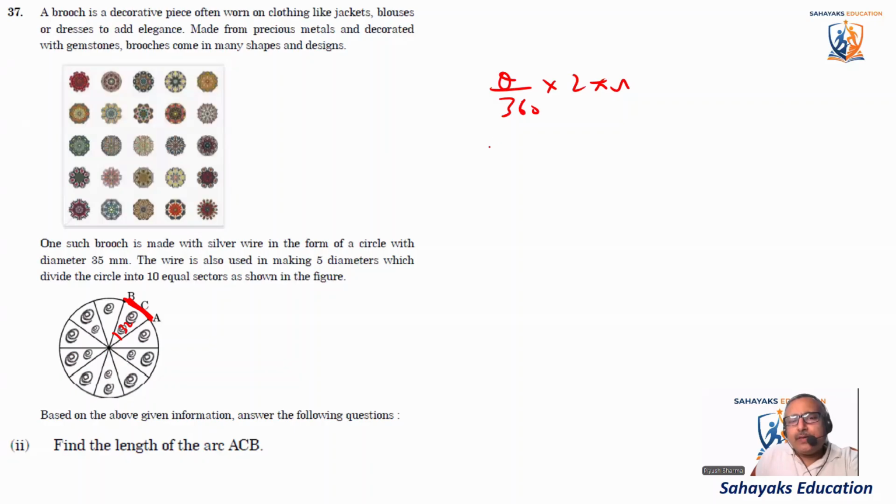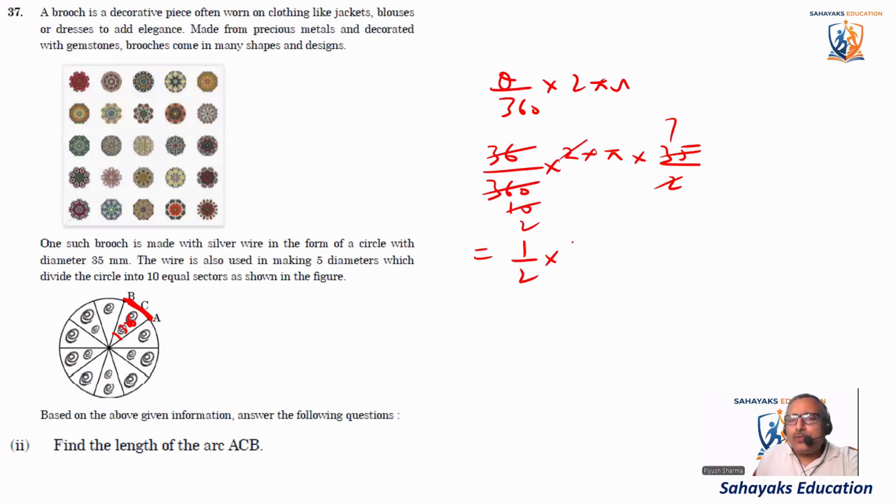So it is 36 divided by 360 into 2 pi r. It is 2 into pi into r. Radius is given as 35 by 2. So 2 will cancel out with 2. 36 tens are, and so 5 twos are, 5 sevens are. So it is equal to 1 by 2 into 22 by 7 into 35. So 7 will cancel out to 11.